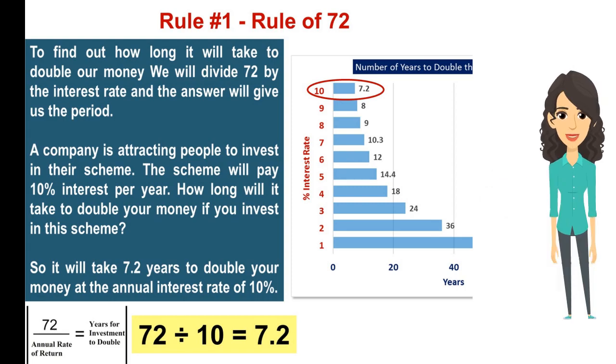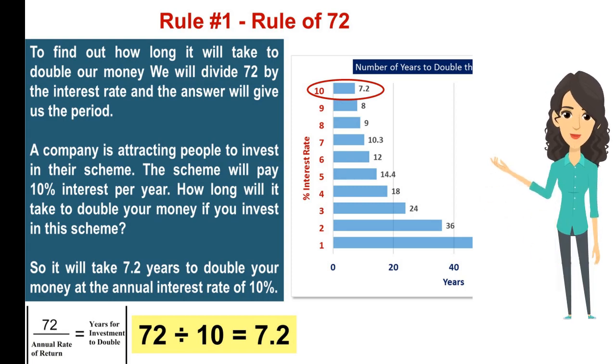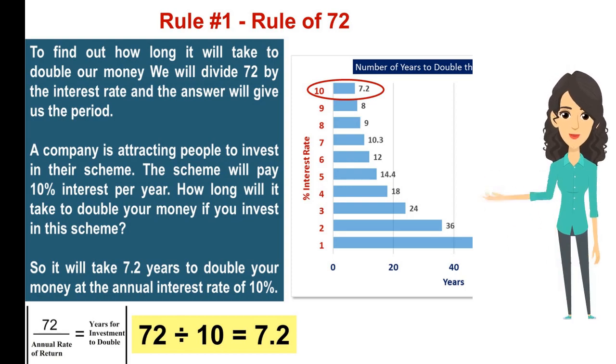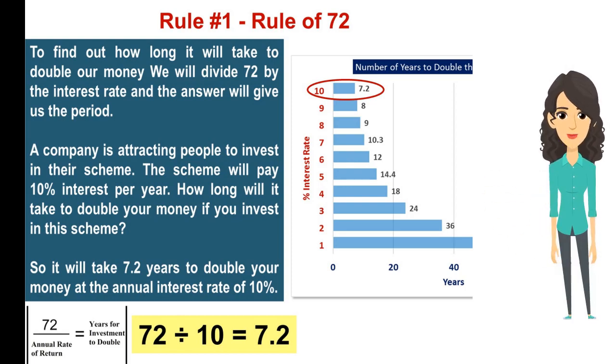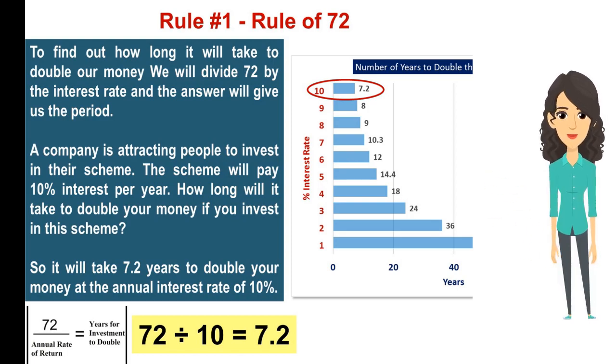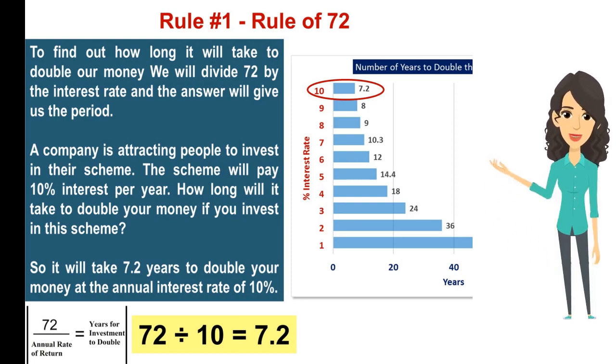Let's take an example. A company is attracting people to invest in their scheme. The scheme will pay 10% interest per year. How long will it take to double your money if you invest in this scheme? As 72 divided by 10 is equal to 7.2, it will take 7.2 years to double your money at the annual interest rate of 10%.